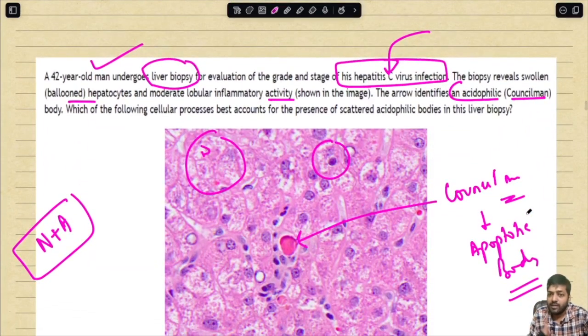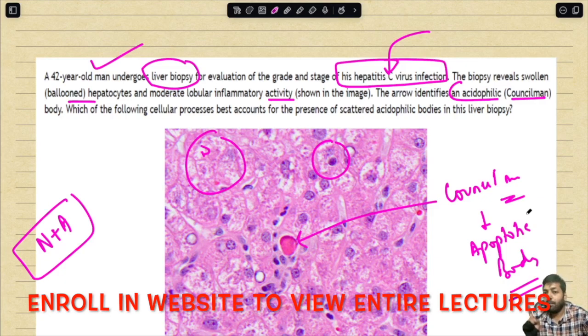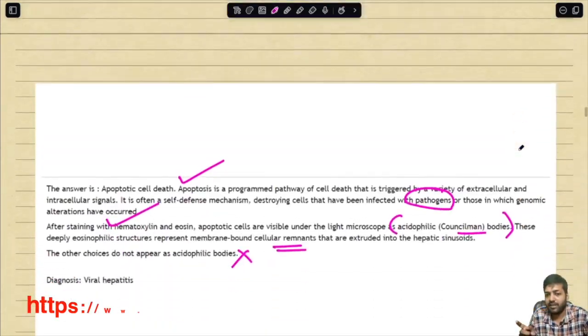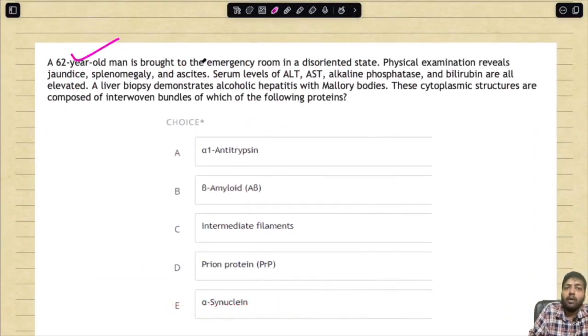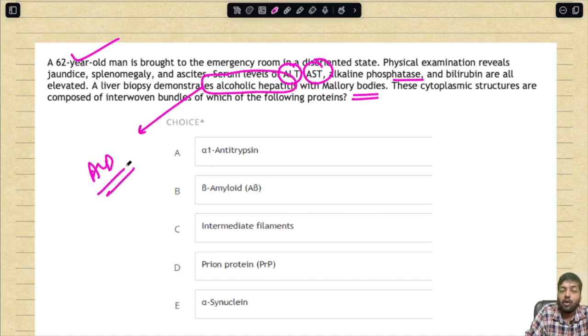Associated with this, there are two other MCQs which I will discuss with you. One is the Councilman body, which is an apoptotic cell body, indicating apoptotic cell death. Similarly, the next question, question number 12: a 62-year-old man is brought to the emergency room in a disoriented state. The physical examination reveals jaundice, splenomegaly, and ascites. The serum levels of ALT, AST, alkaline phosphatase and bilirubin are all elevated. A liver biopsy demonstrates alcoholic hepatitis with Mallory bodies, with Mallory's hyaline. Here you have alcoholic hepatitis, especially in alcoholic liver disease. That was the viral hepatitis.